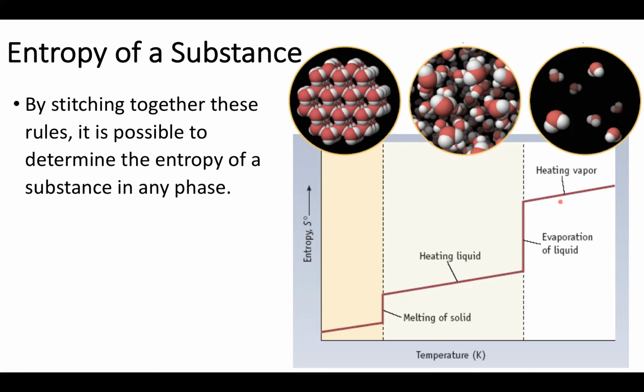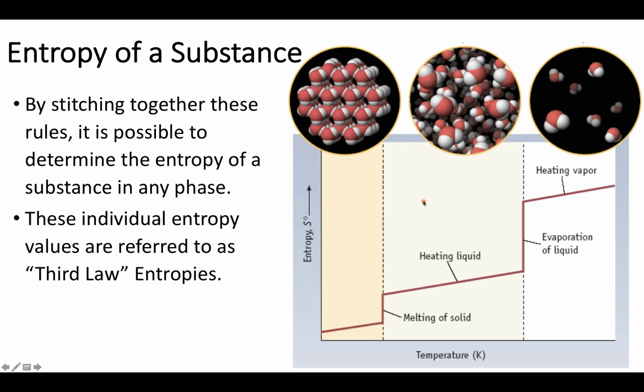These entropies are commonly known as third law entropies, and you won't have to spend too much time calculating them. However, I want you to be aware of them because they're found in many various reference texts. So if I tell you to find the entropy of a substance, the value you're actually looking up is these third law entropies, and somebody already did the hard work for you.